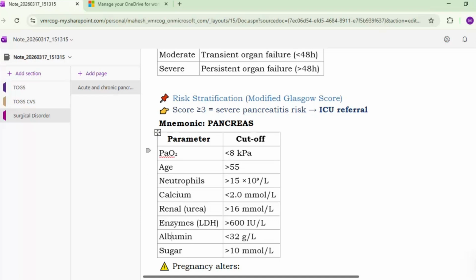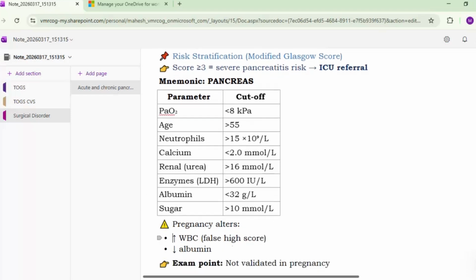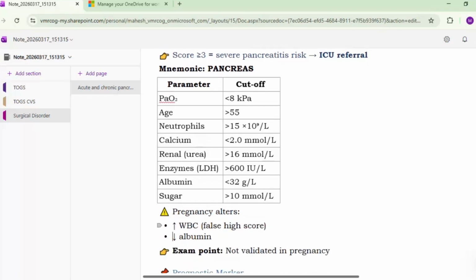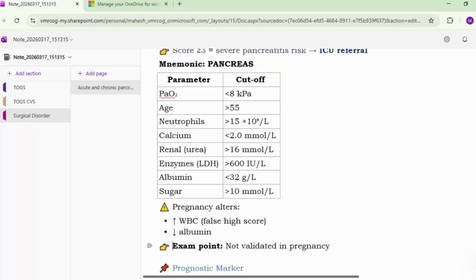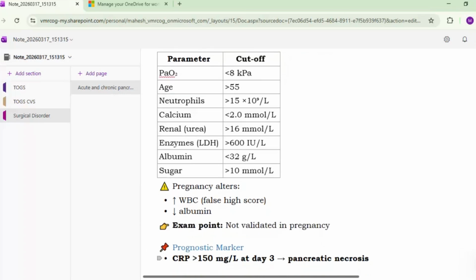Okay. So PaO2 less than 8 kPa, age more than 55, neutrophils more than 15,000, calcium less than 2, urea more than 16, LDH more than 600, albumin less than 32, and sugar more than 10 millimoles. However, pregnancy definitely alters the WBC values and the albumin values, because albumin is reduced and WBC is increased in pregnancy. So this will alter the score. Okay, so not very specific. So this score is not validated in pregnancy.